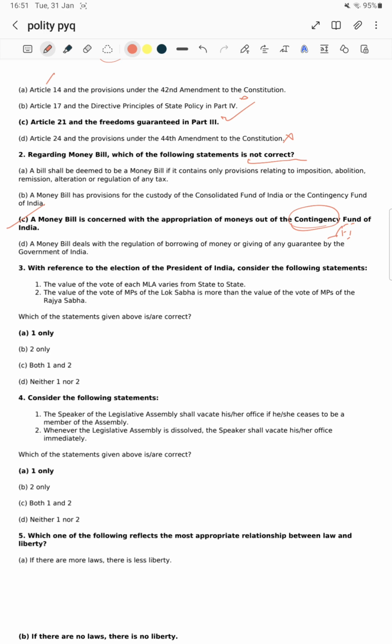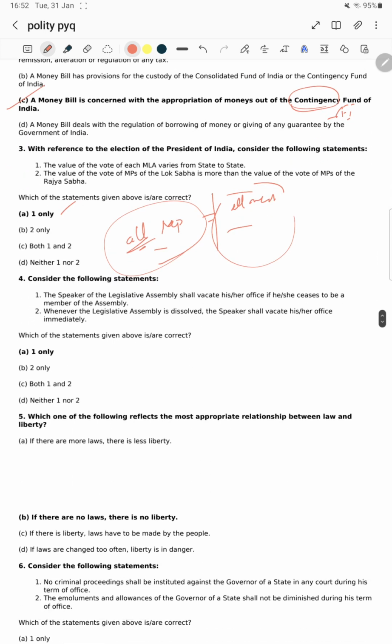Second statement, the value of the vote of MPs of the Lok Sabha is more than the value of the vote of the MPs of the Rajya Sabha. Sorry, no, there is no discrimination. All MPs' votes are equal to all MLAs' votes, meaning it is a 50-50 share: the total MPs' vote is equal to the whole of the MLAs' votes included. There is no discrimination between the Rajya Sabha and Lok Sabha MPs' vote share. Okay, statement 1 is right.